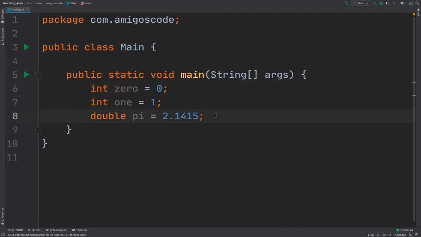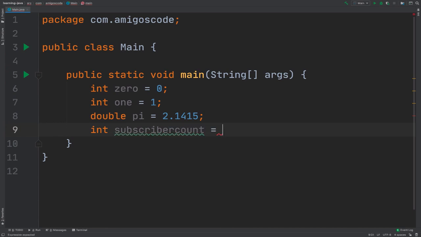Another thing when it comes to naming variables is, let's say that we want to store the subscriber count for a given channel. So we're going to say int subscribercount equals 1 million.